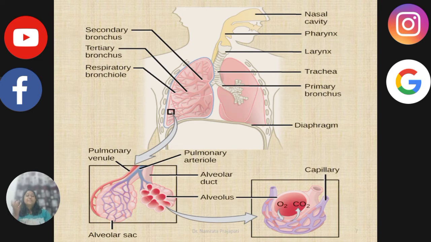Now, what do you mean by alveoli? Alveoli are vascularized bag-like structures. The branching network of these bronchi, bronchioles and alveoli comprises the lungs. Thus, in humans, we have two lungs, the right lung as well as the left lung.